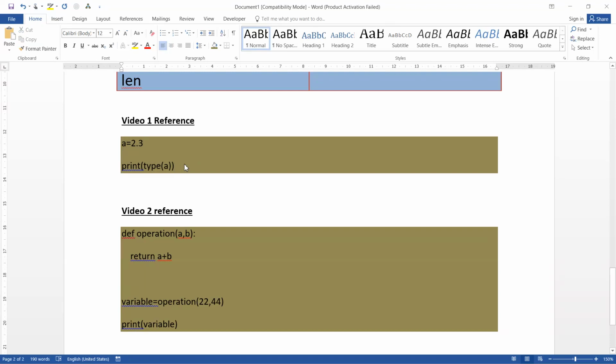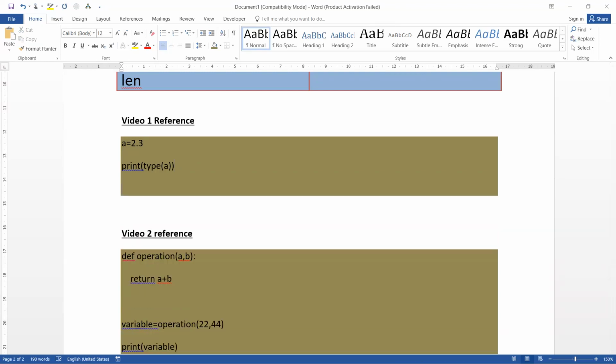So what are the data types? Data types are boolean, and then we have the float, and then we have the int, and then we have the str for strings. These are the data types which are available for Python.